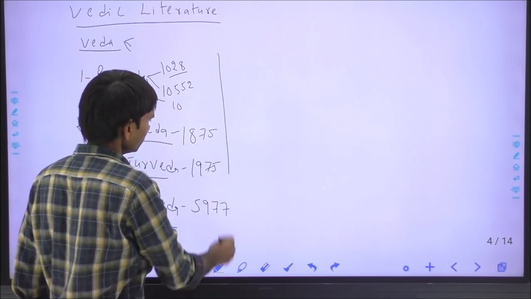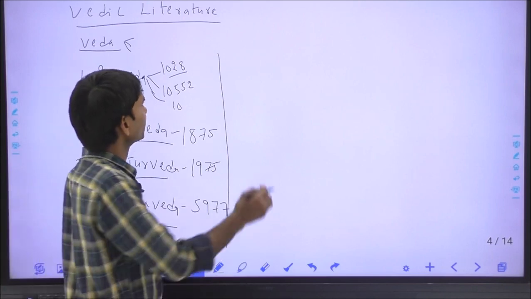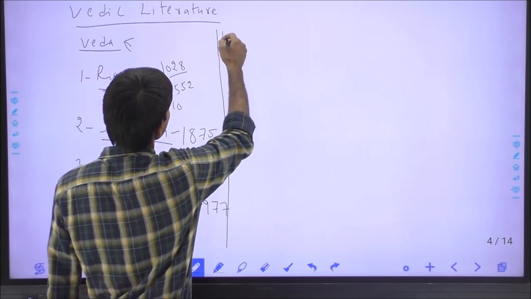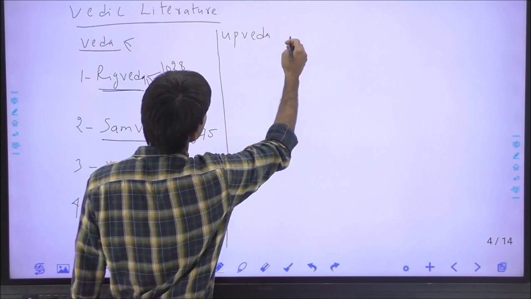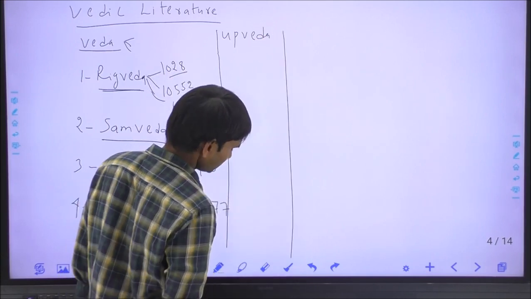Now, each Veda has its Upaveda. There are the 4 Upavedas, which define each Veda in short.